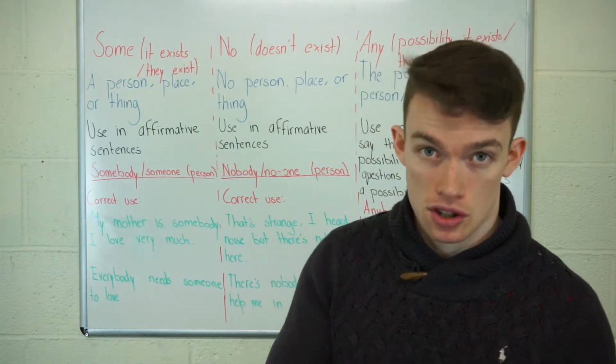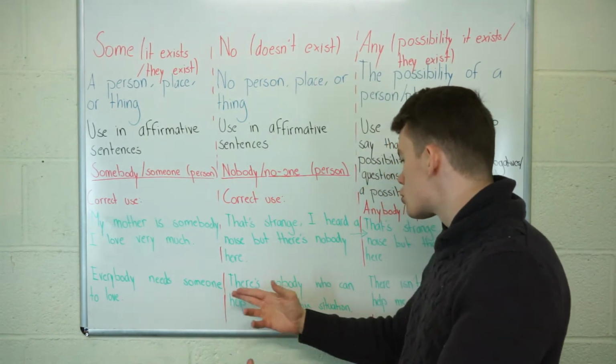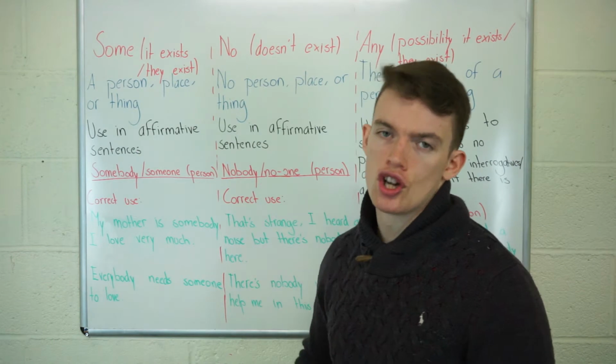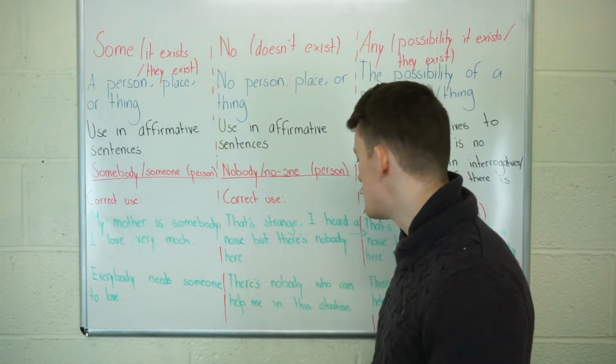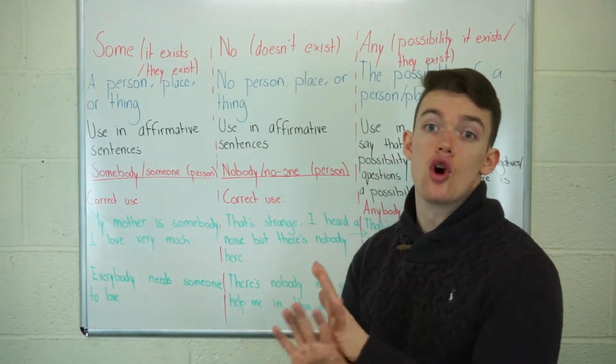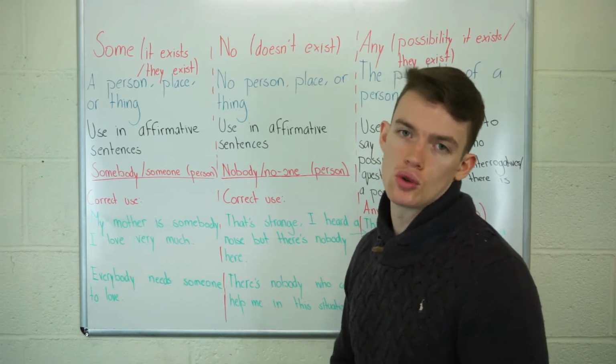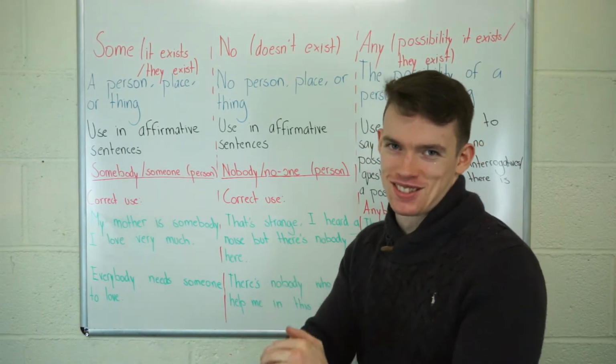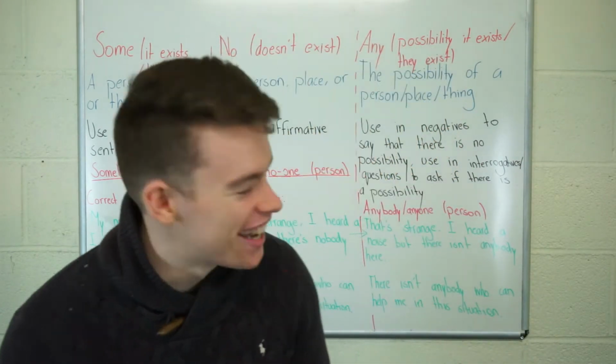No person is here. Second example, there's nobody who can help me in this situation. So there is no person who exists who can help me in this situation. So I am, okay, nobody can help me.